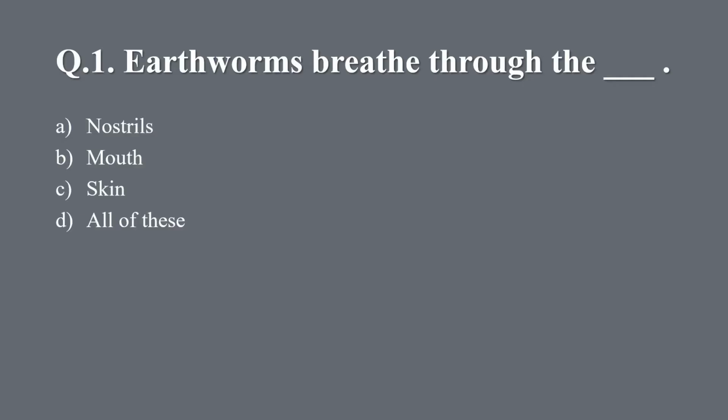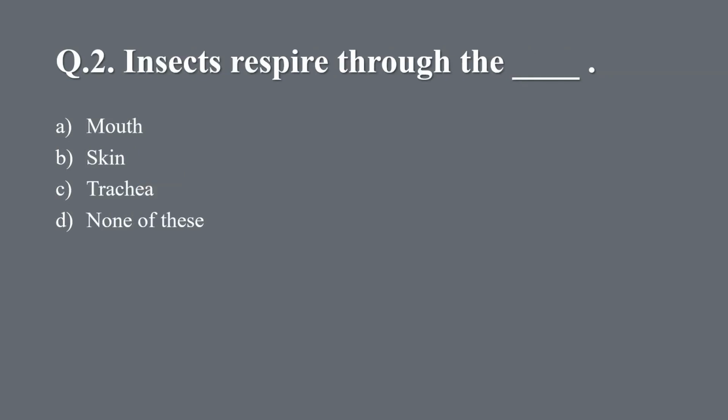Question 1. Earthworms breathe through the dash. A. Nostril, B. Mouth, C. Skin, D. All of these. And the right answer is C. Skin. Question 2. Insects respire through the dash. A. Mouth, B. Skin, C. Trachea, D. None of these. And the right answer is C.